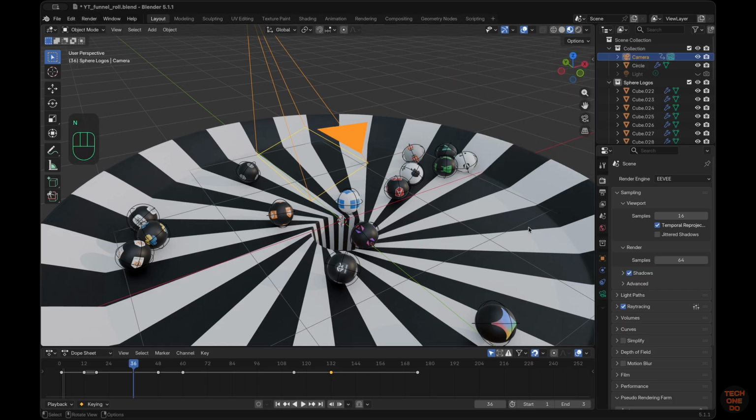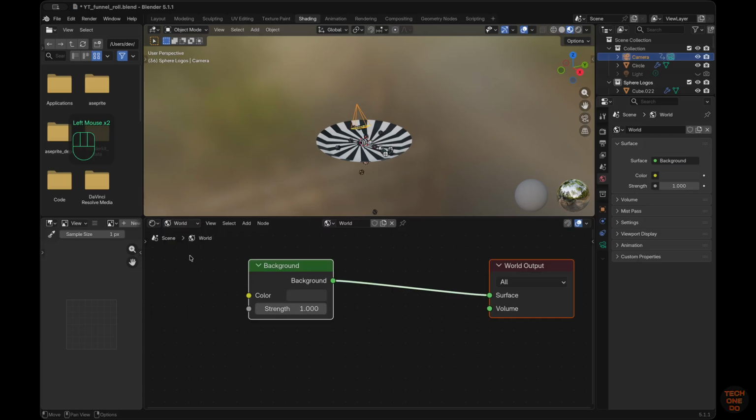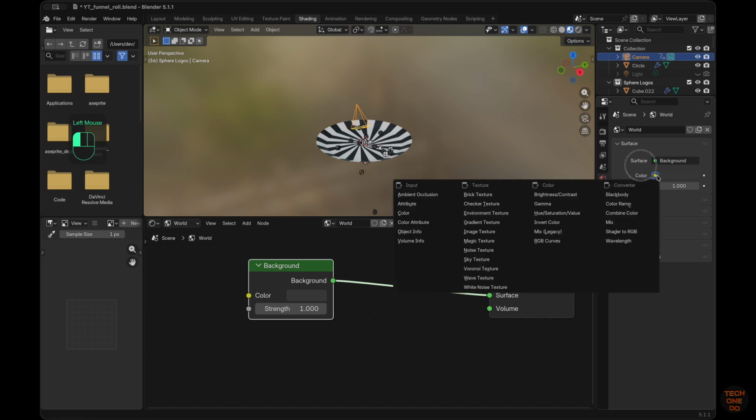Before rendering, let's add an environment texture. Click on Shading menu and select World Object. Click on yellow dot next to Color and choose Environment Texture.